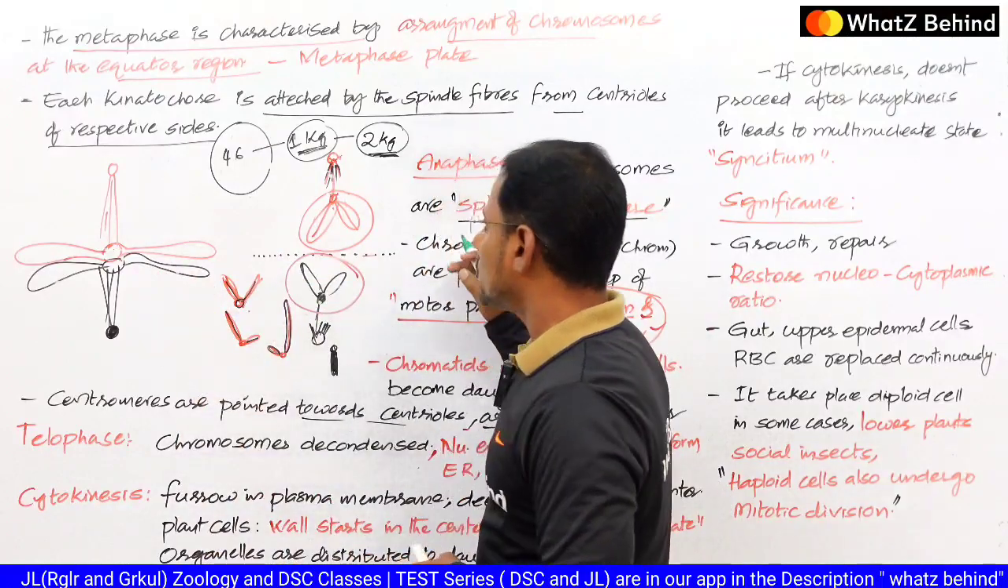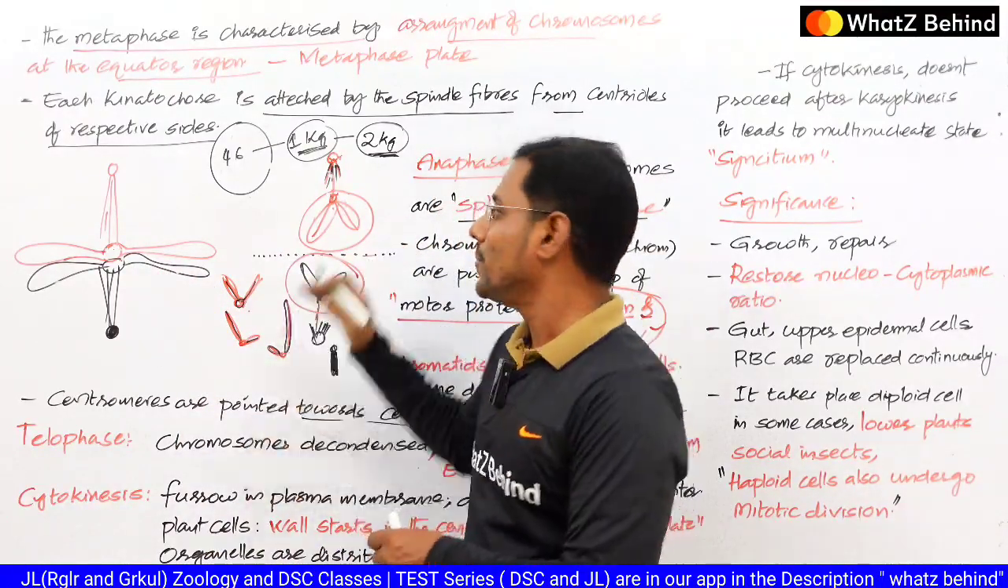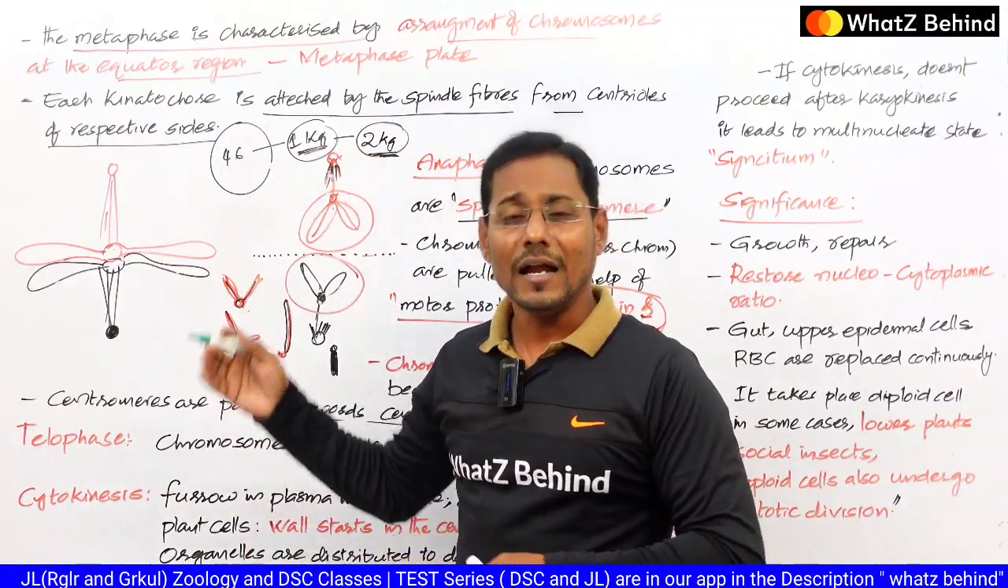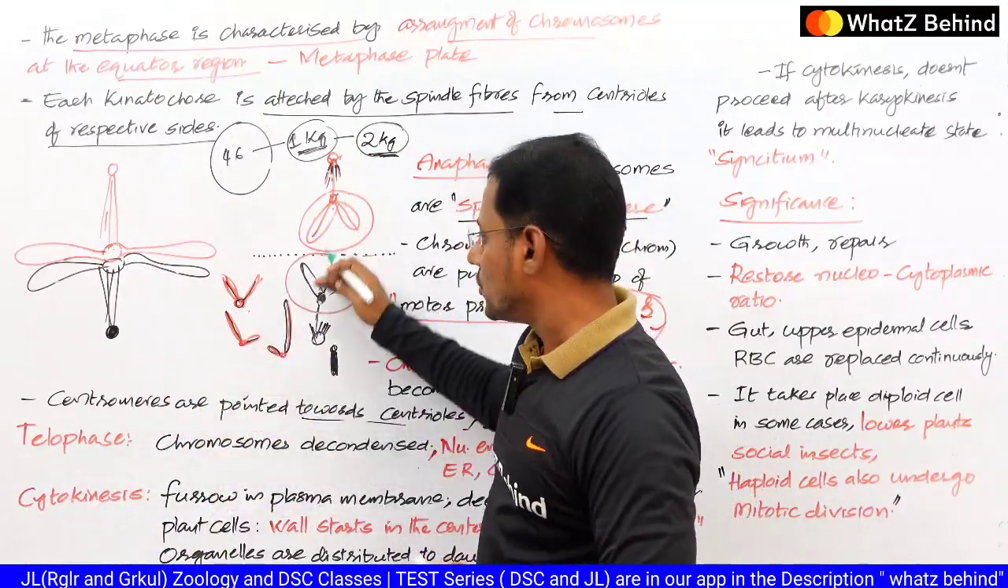So when it comes to anaphase, 100 grams of weight of the chromosome will be pulled towards one region, and 100 grams weight of one chromatid pulled towards the other pole.